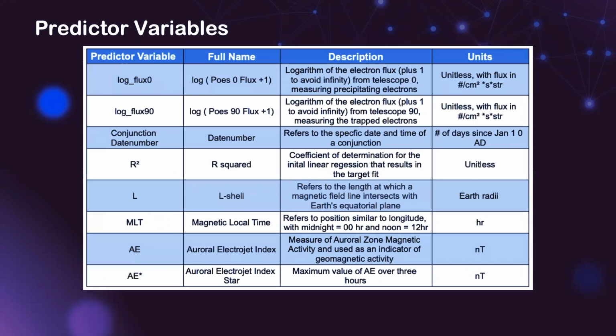For this model, I used two POES flux measurements, conjunction date number, coefficient of determination for the initial fit, L shell, magnetic local time, AE index, and AE star values for each conjunction as the predictor variables for the artificial neural network.